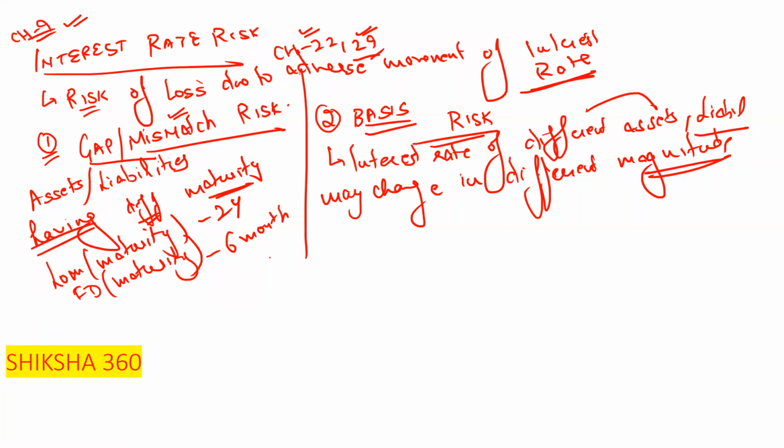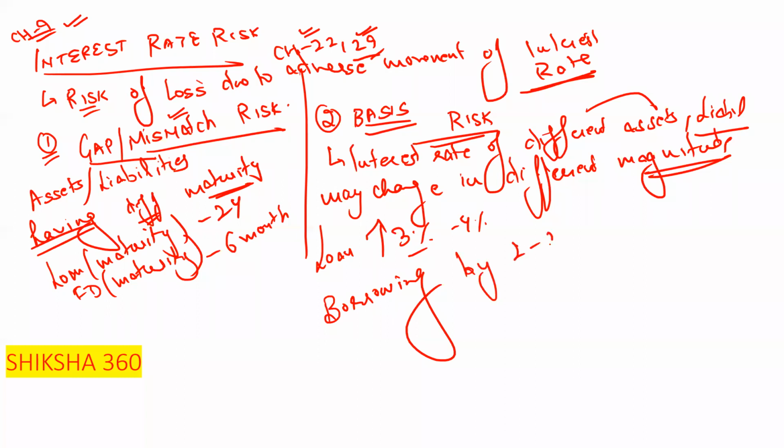So what is the meaning of that? For example, the loan interest rate increases by 3% or 4%, while on the same hand, borrowings increase by 2 or 2.5%. So there is a mismatch. This type of mismatch is known as basis risk.